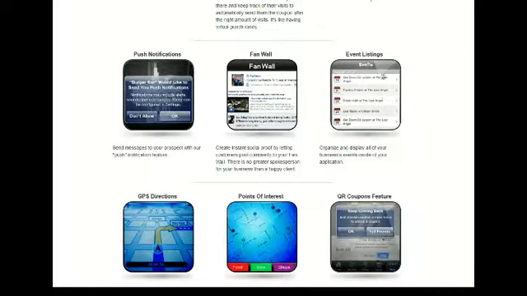Now, event listings, this is a great little feature too. This allows you to have almost your own calendar for your customers. So if you want to promote something that's going on at your business, they could see what's going on by accessing the event listings. The event listings is a great way to, as it says, organize and display all of your business events inside your application.